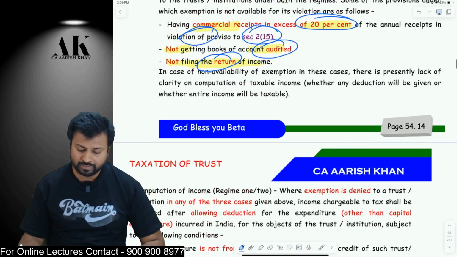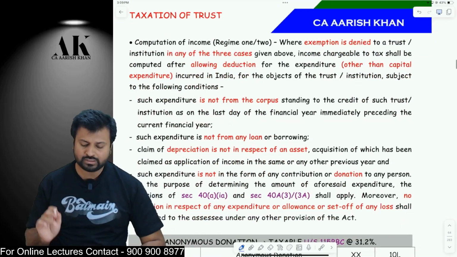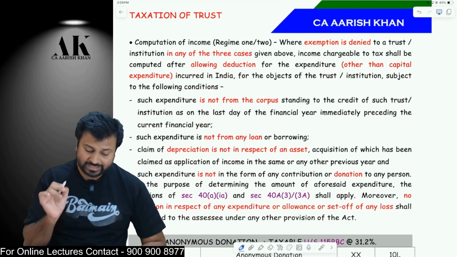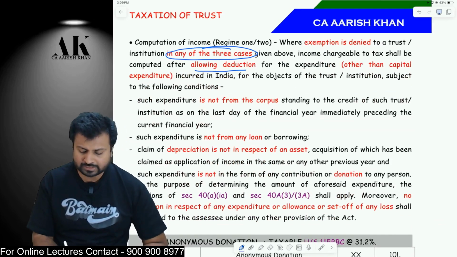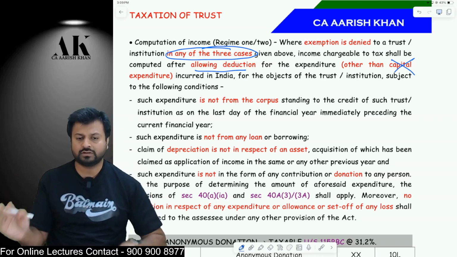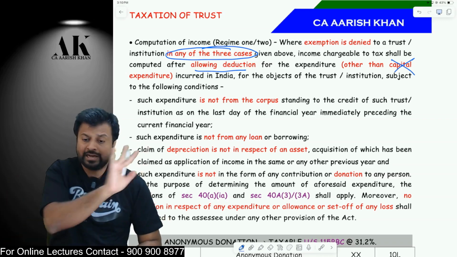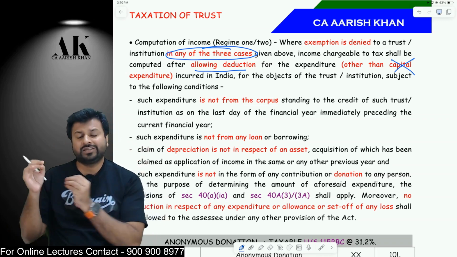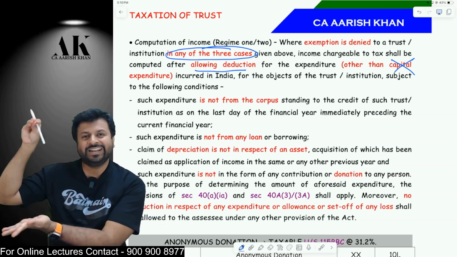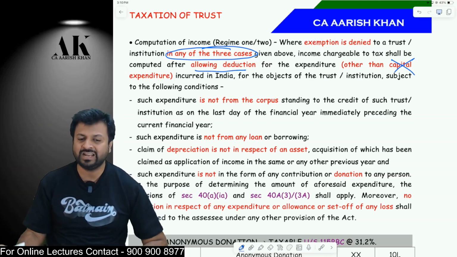How will the income be computed? The income will be computed in the following manner, where the exemption is denied in any of the three cases. You will get the deduction of all expenses, but you will not get the deduction of, first of all, capital expenditure. Capital expenditure will not be allowed as deduction. Only revenue expenditure will be allowed as deduction. Generally, if you are a registered trust, then even capital expenditure is allowed as deduction. But for these people, capital expenditure is not allowed as a deduction.